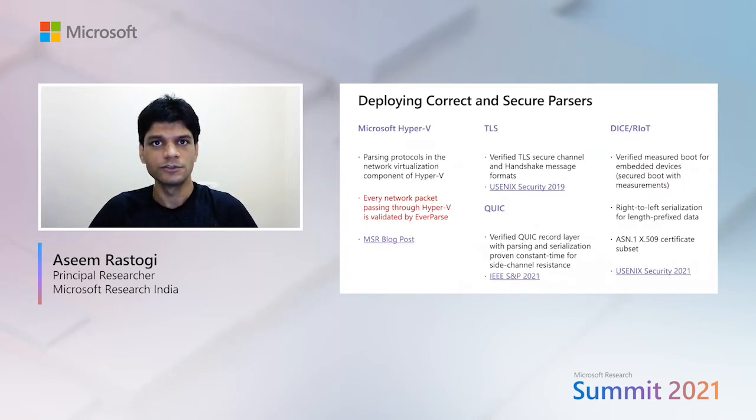EverParse is now being used to parse certain protocol messages in the network virtualization component of Microsoft Hyper-V, the main virtualization technology used in Microsoft Azure. All these messages that may potentially be coming from attacker-controlled sources first go through EverParse-produced formally proven parsers, and only valid messages are allowed to go through to the rest of the system. We have also integrated EverParse parsers into verified F-star applications, for example, the record layer of the TLS and QUIC protocols, and even in the DICE secure firmware standard for computing devices.